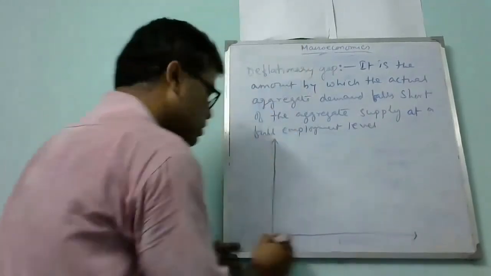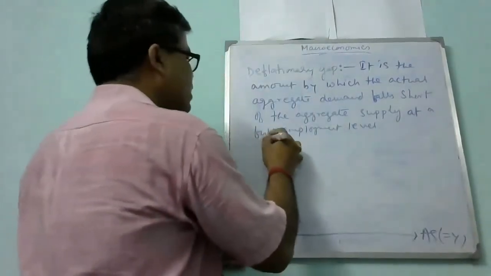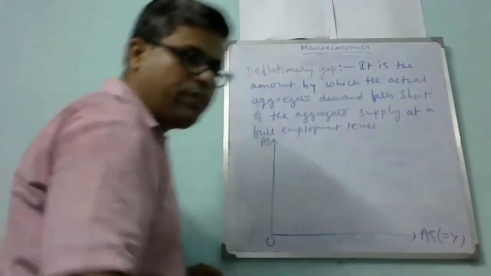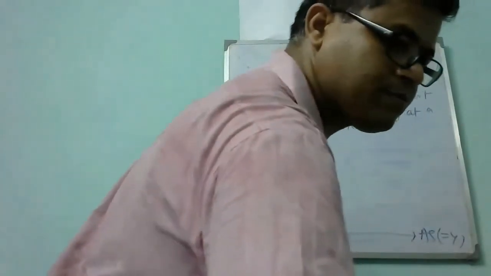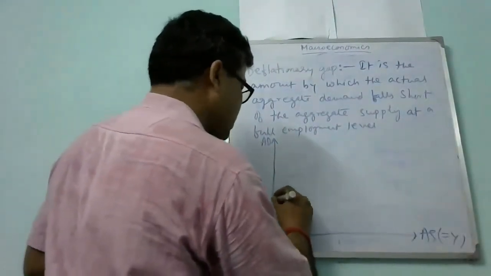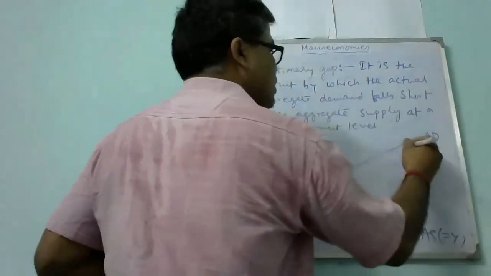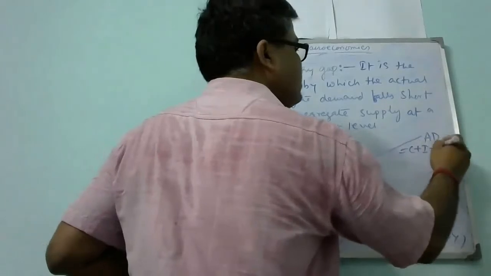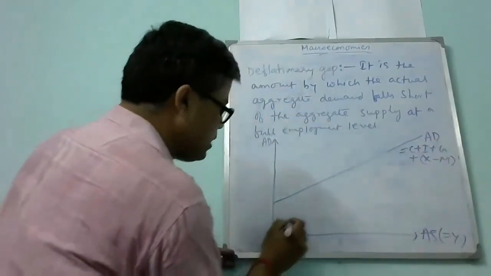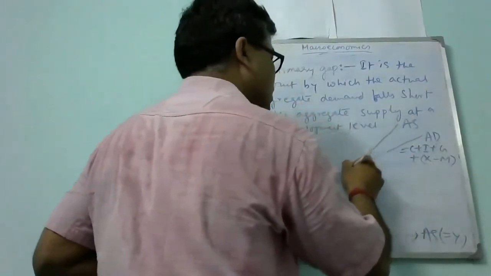It is like this: aggregate supply, that is Y, and aggregate demand, that is D. This is our aggregate demand curve, the AD curve, which is equal to C plus I plus G plus X minus M, and our aggregate supply curve is this curve.